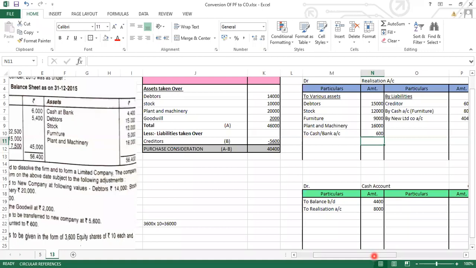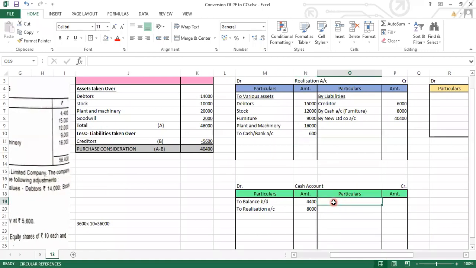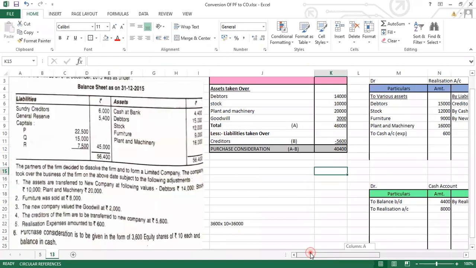So here you will be writing down by realization account in cash account, right? By realization account 600. If you want, in the bracket you can write that this is the amount of the expenses which are being paid, 600 rupees. Here also if you want to write it down, you just write it down. Done.